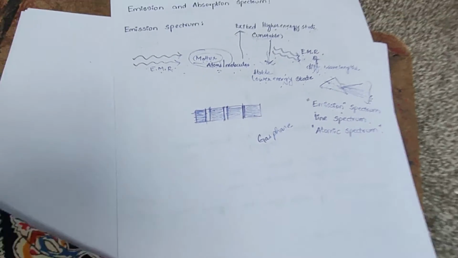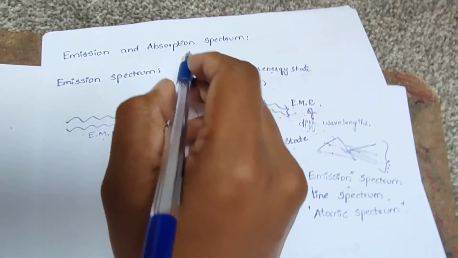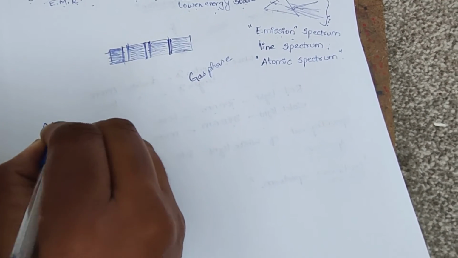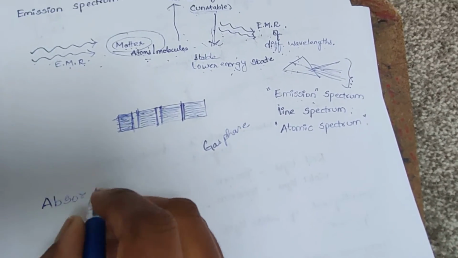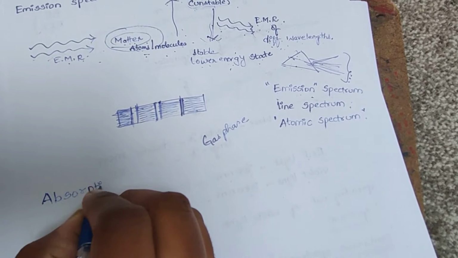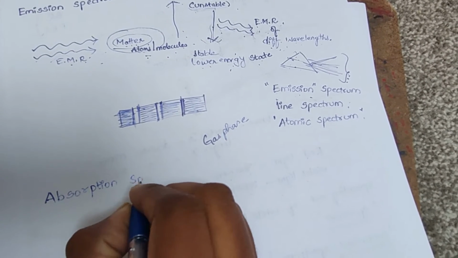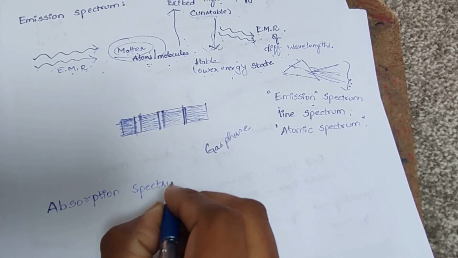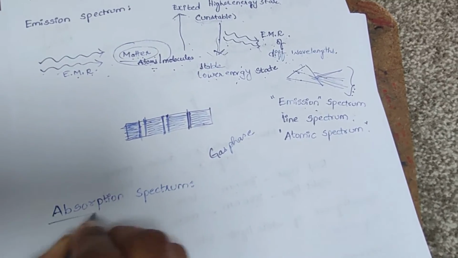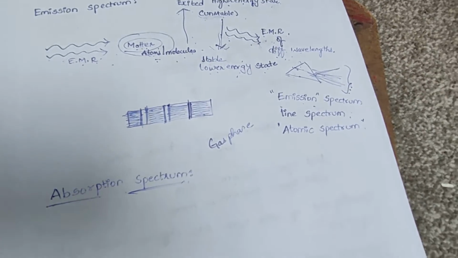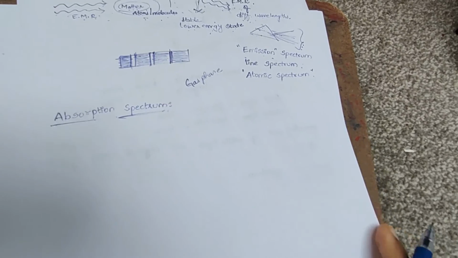And then what is meant by absorption spectrum? Absorption spectrum.